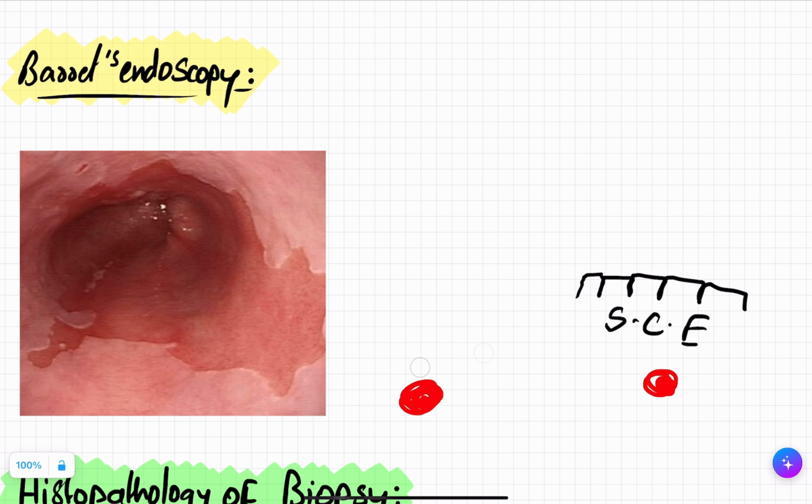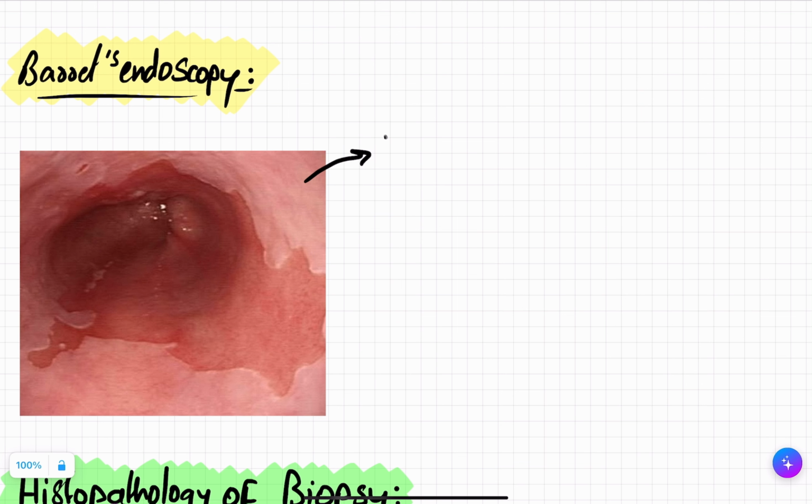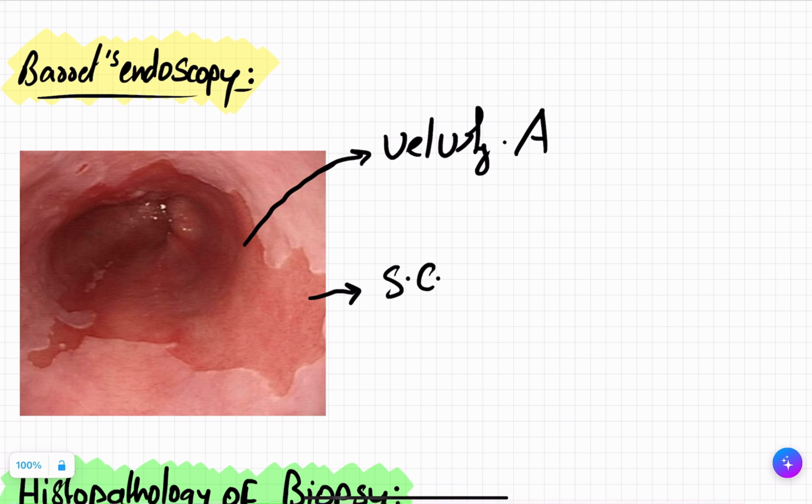in Barrett's esophagus, the velvety appearance that you see here, the red and white patches, that is because of the metaplasia. The red patches that you see here, this is because of simple columnar epithelium. Simple columnar means a single layer of cells.